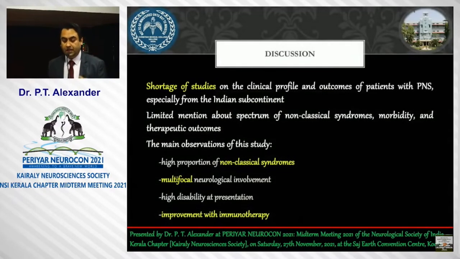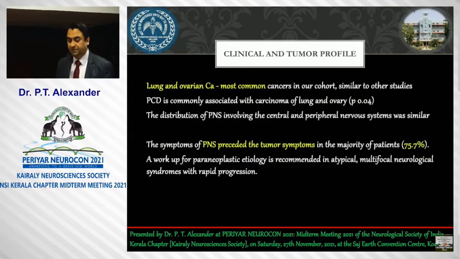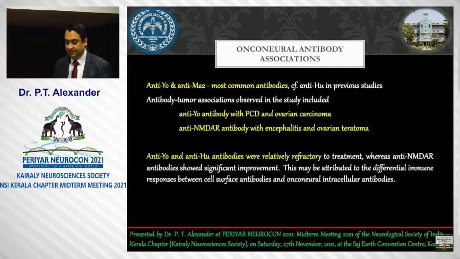Now, for the discussion, we have a shortage of studies on PNS in India as well as abroad. What our study picked up, which was not there in previous studies, is a high proportion of non-classical syndromes, multifocal involvement, and improvement with immunotherapy. Lung and ovarian cancers were the most common, but most important to note is that the PNS preceded the tumor symptoms in almost 75%, which gives us a chance to pick up the cancer before it has set in or metastasized. Anti-Yo and anti-MAR2 were the most common antibodies.